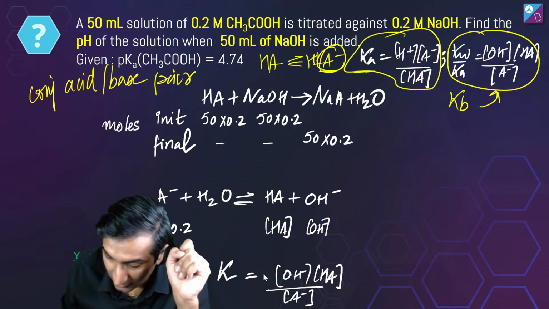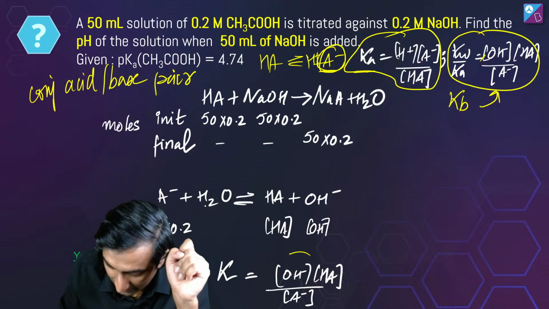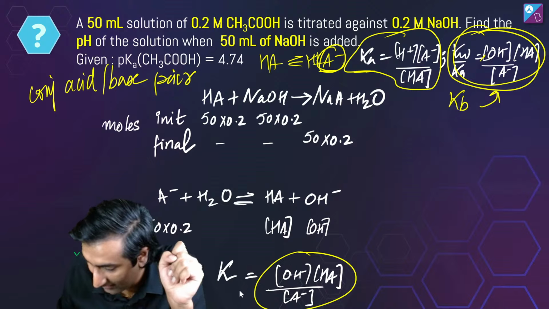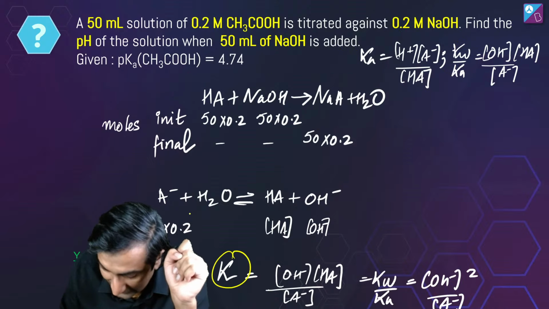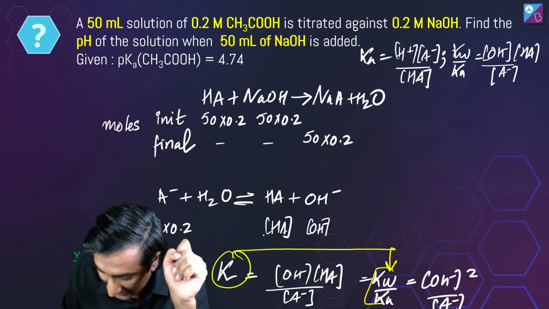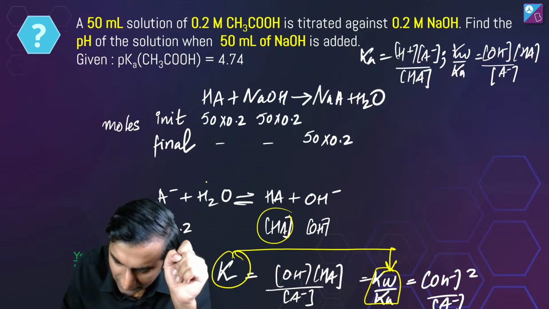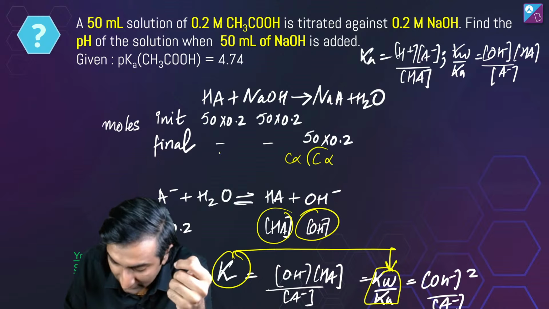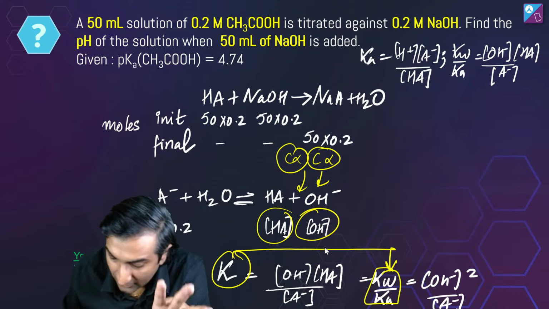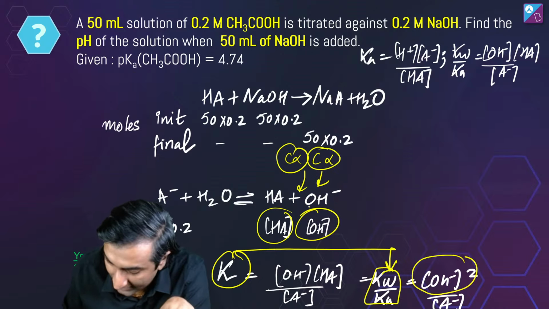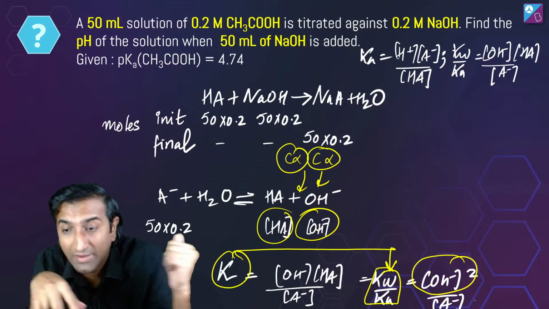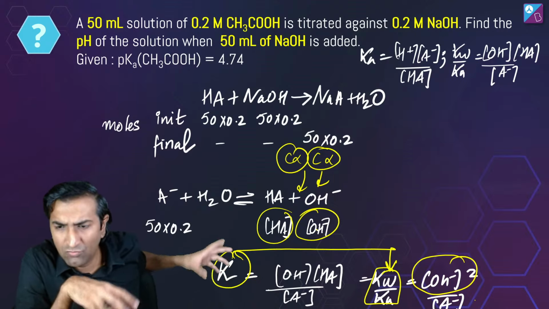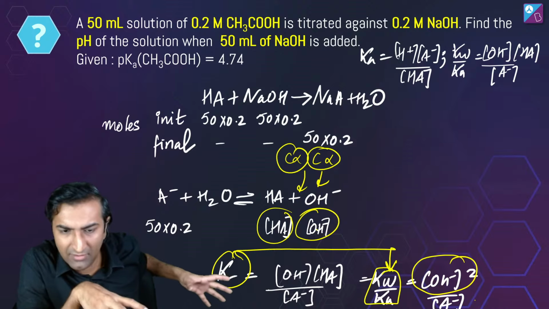And look at this. यहाँ पे और यहाँ पे same चीज आ गई है. So you just substitute. This K is the same as Kw by Ka. And we will say कि ठीक है, इन दोनों की concentration same ही होने वाली है. Right? Just like we do C alpha, C alpha. This is just that. ठीक है? But right now I'm just leaving it as OH minus whole square by A minus. Are you okay so far? यहां तक समझ में आया?